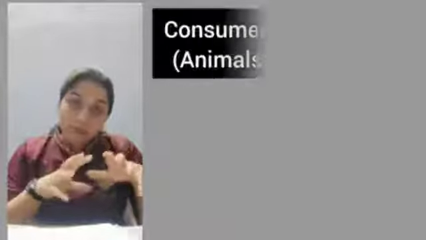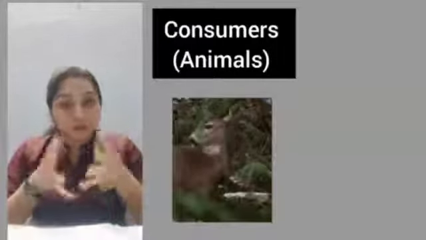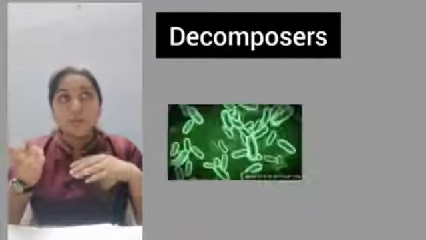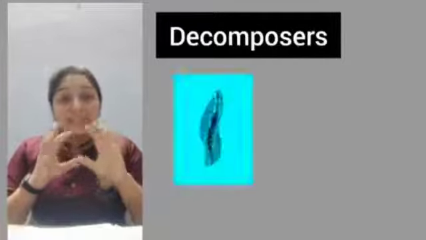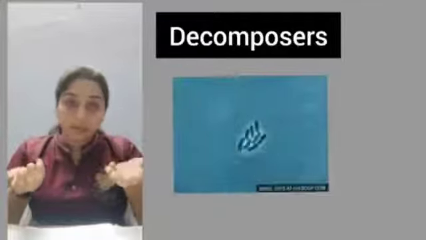Next is consumers. Consumers are the animals which feed on the producers because consumers cannot make their own food. Next is decomposers. Decomposers are basically the microorganisms, which include bacteria and fungi, which feed on the dead and decaying bodies, either a plant body or an animal body. Okay.